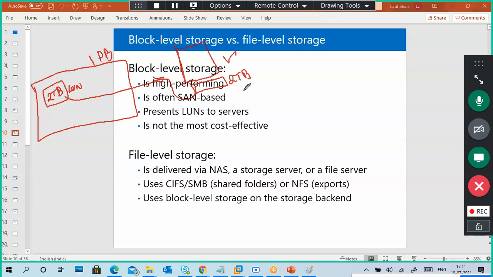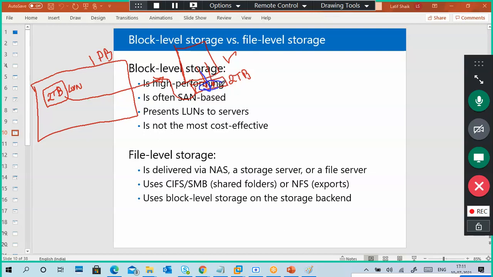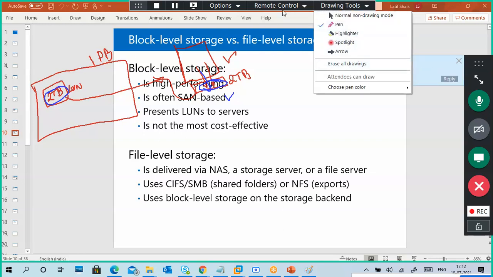But where is this 2 terabytes located? If you put data in this one, where does the actual data get stored? In the storage server. The data stores here only. So that is how it works, how blocks work.